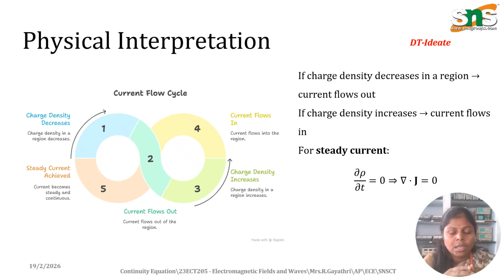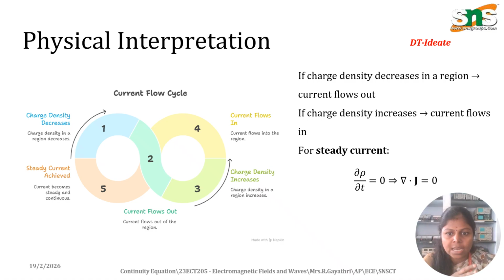Coming to the integral form, it is related with the help of charge density. The physical significance of the continuity equation is that if the charge density decreases in a particular region, the current flow increases. The current flows through that region or conductor. If charge density increases, the current flows in, that is, inside the conductor. When the charge density decreases, the current flows out of the conductor.